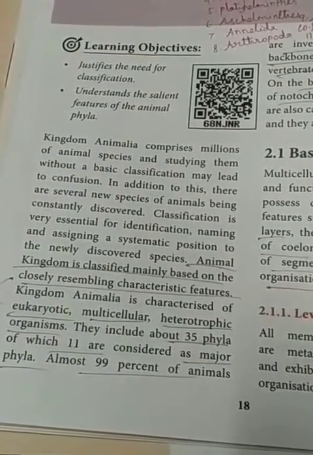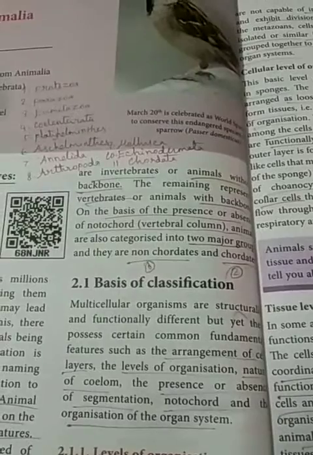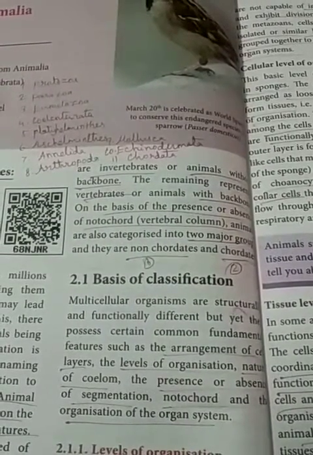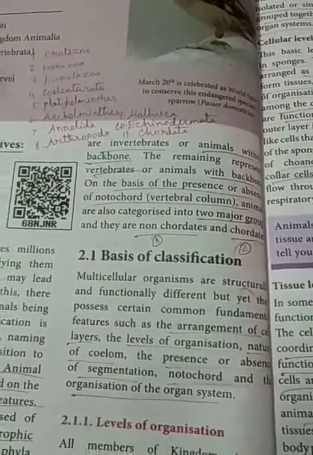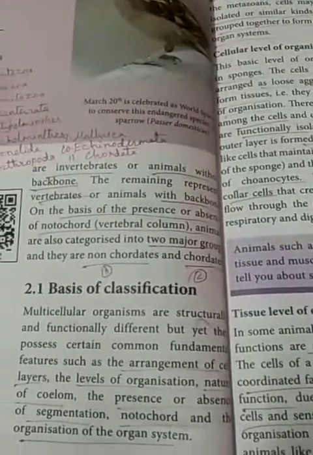From these, 99% of animals are invertebrates. What is the meaning of invertebrates? Without backbones. Animals in which the backbone is absent are known as invertebrates. Then the remaining percentage, how many? Only 1% of animals are known as vertebrates.